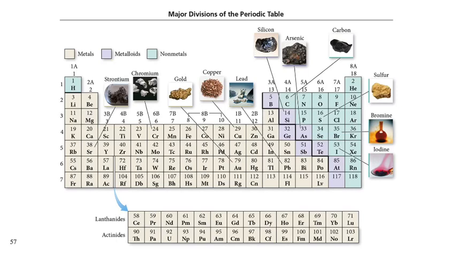We don't use that on paper very often because it's really long and skinny and it doesn't fit on a piece of paper very well, or a screen, or a page in your book. These guys are unusual, and so we just kind of took them out and stuck them at the bottom. They're there if we need them, but most of the time we don't. This row is called the lanthanides because they come after lanthanum. This row, again, I'm having trouble with my pointer, is called the actinides because they come after the element actinium. Any questions?